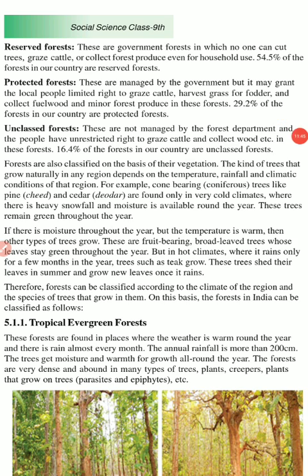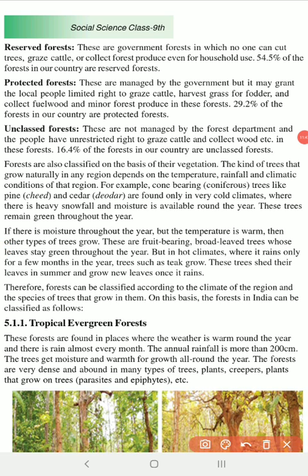And now we move on to the third kind of classification. What's the third kind of classification? That is a classification based on their vegetation, the kind of trees or the kind of plants we find more in a particular tract of land. Okay, so it's a third type of classification.